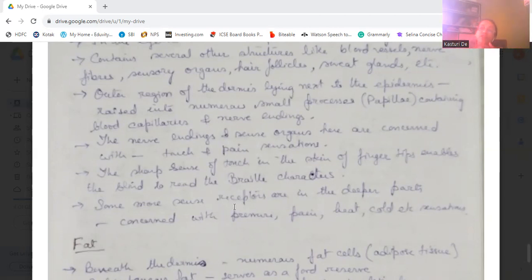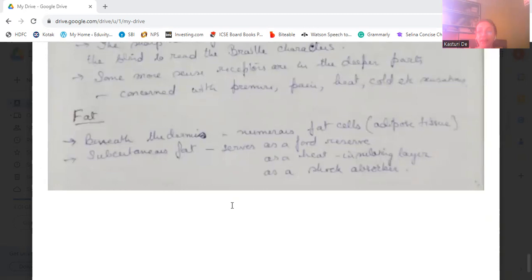Some more sense receptors are in the deeper parts. They can sense pressure, pain, heat, cold, etc.